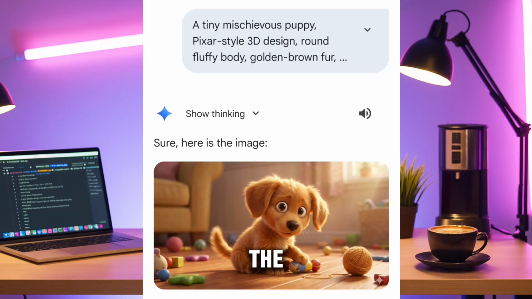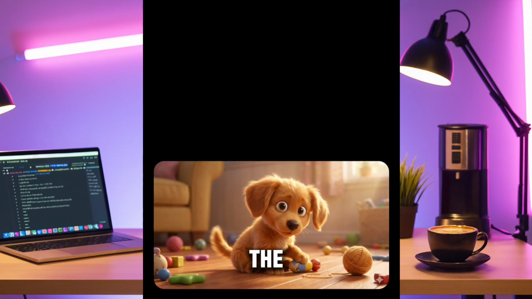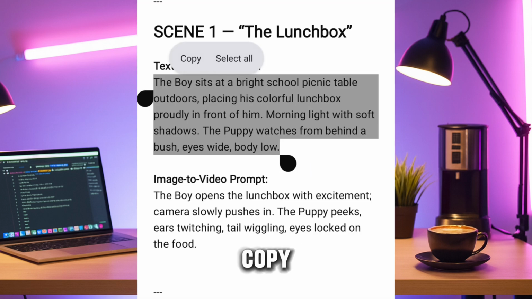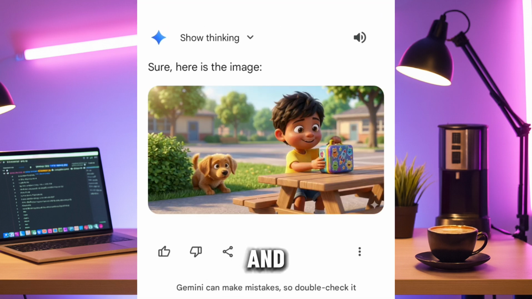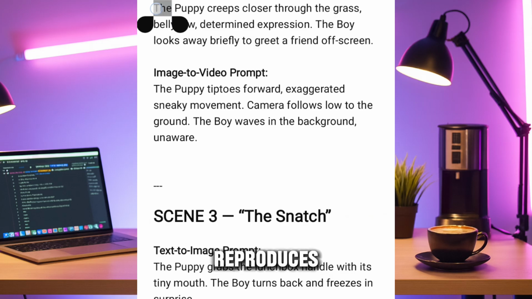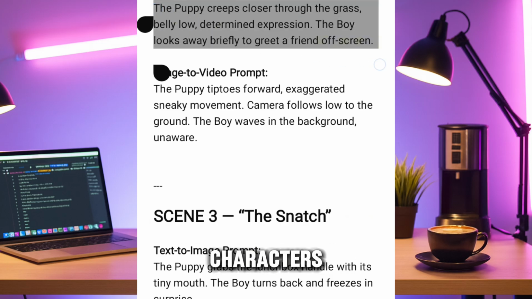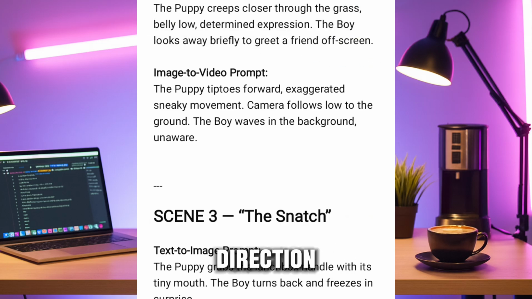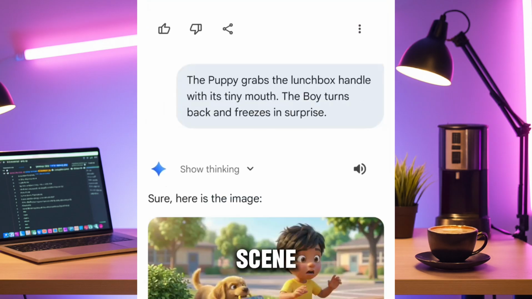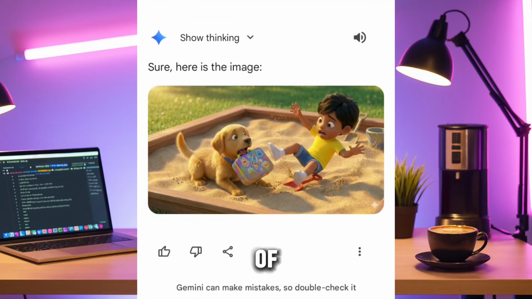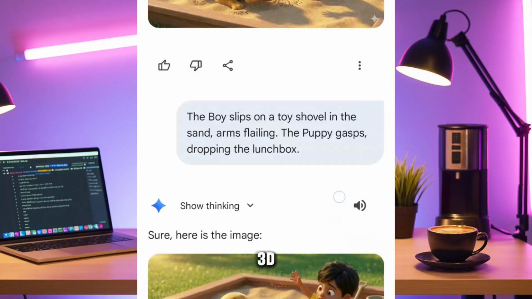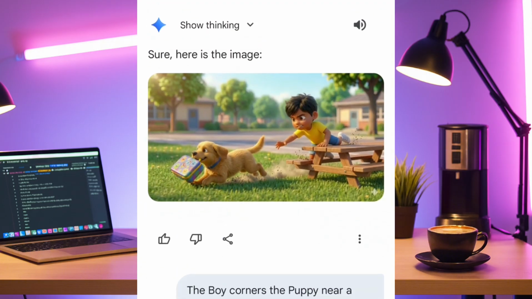Repeat the process for the second character or any additional characters. Then move on to the scene prompts. Copy the first scene prompt into Gemini. Generate the image, and watch as Nano Banana Pro reproduces the exact same characters, proportions, and art direction. Do this for each scene prompt. In less than 5 minutes, you have a full set of consistent, studio-quality 3D images ready to animate.